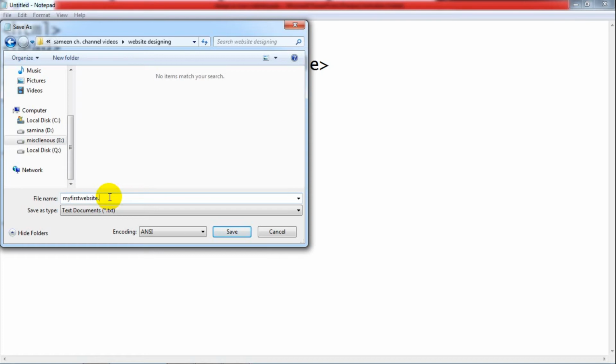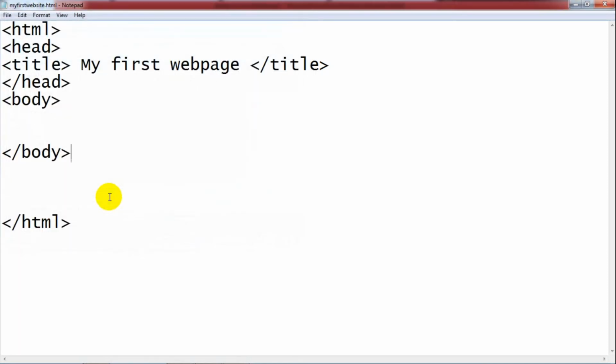Dot, and always remember you have to save this file as .html, right? HTML stands for hypertext markup language. The browser needs to understand the extension, so we need to save this file with the extension .html, right? And then press enter. Our file is saved as an HTML page.